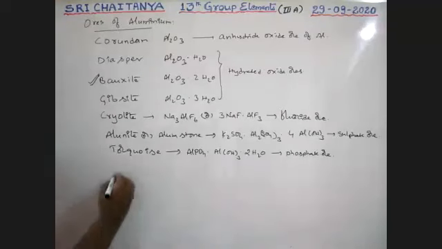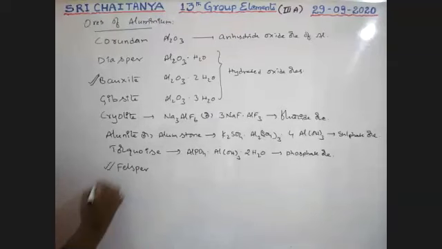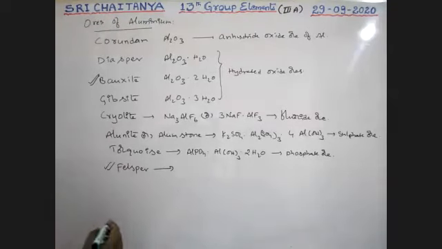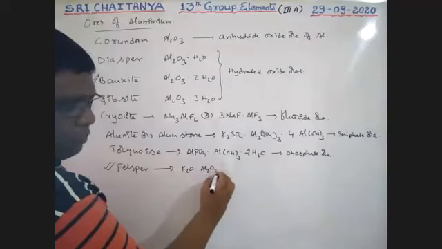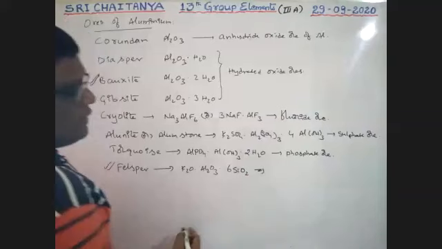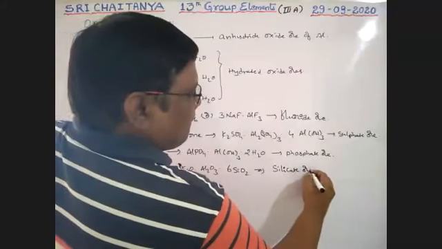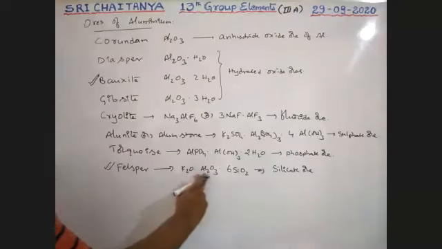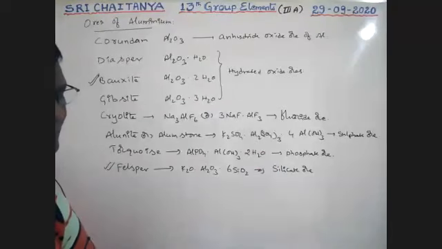Next, feldspar. It is also important. What is its formula? K2O·Al2O3·6SiO2, which is a silicate ore. The Al2O3 and SiO2 combination gives silicates, and that's why it is called a silicate ore.